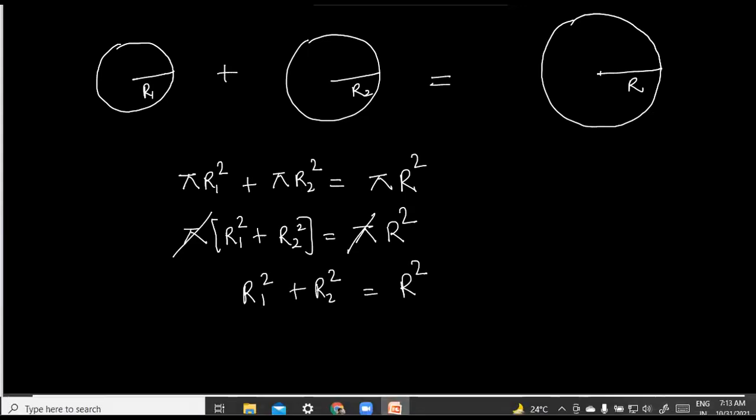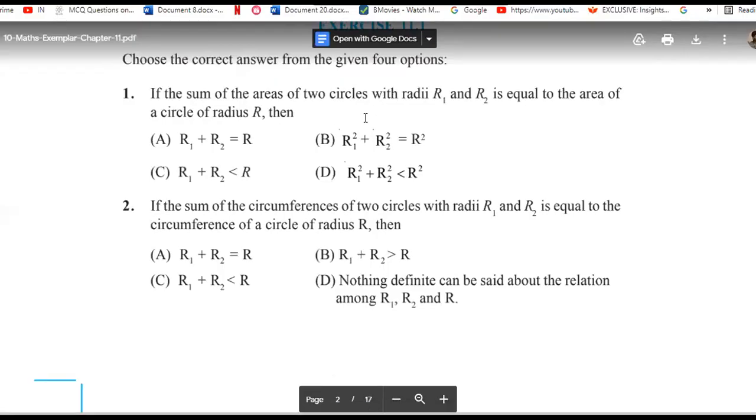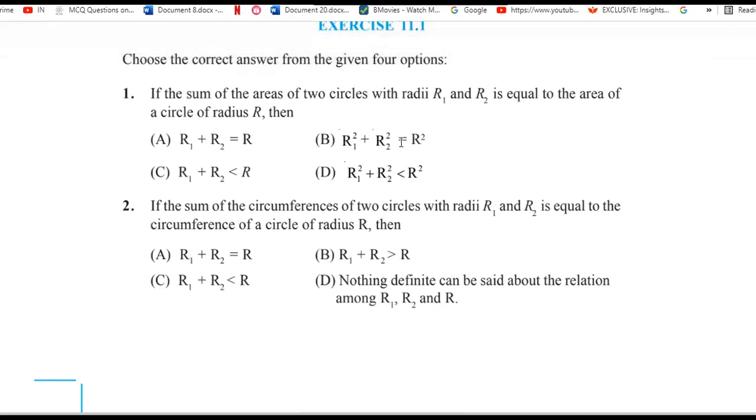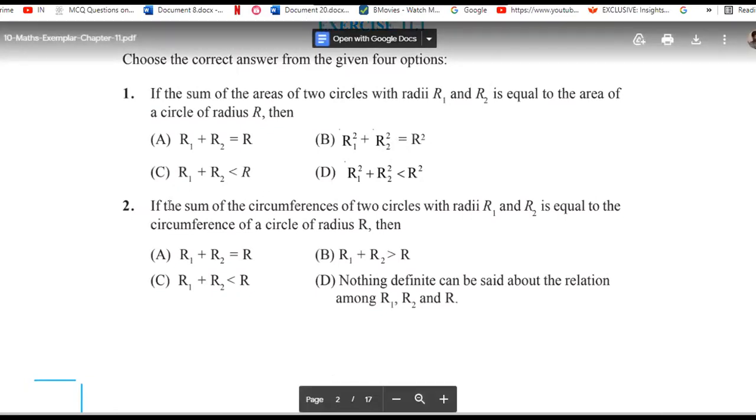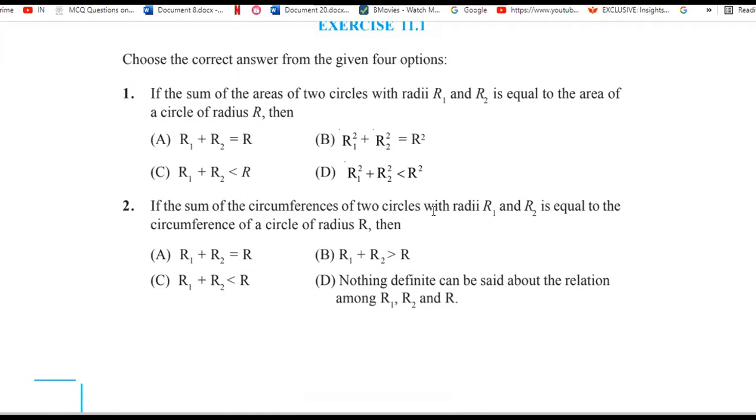Got it, Sadhna? So which option is correct here? The B option is correct. Okay. Now this is the second question that we are having. If the sum of the circumferences of two circles with radii r1 and r2 is equal to the circumference of the circle of radius R, then r1 plus r2 will be equivalent to which option? Which do you think is the correct option?